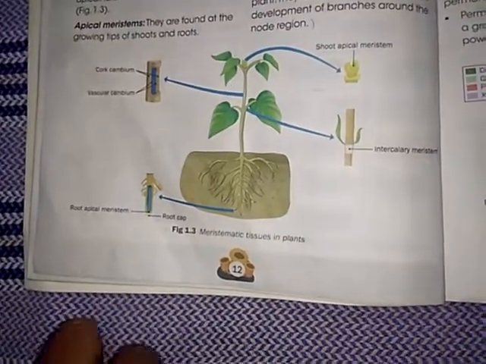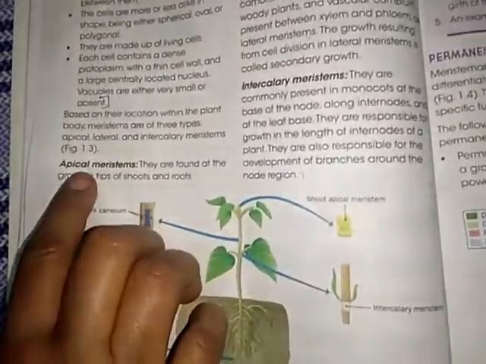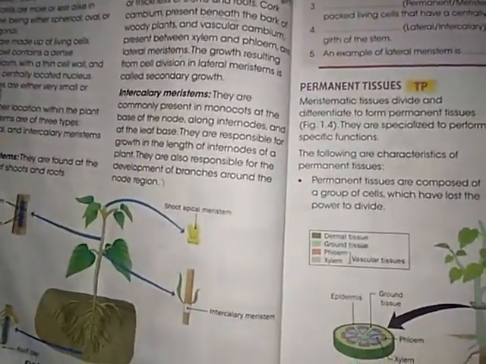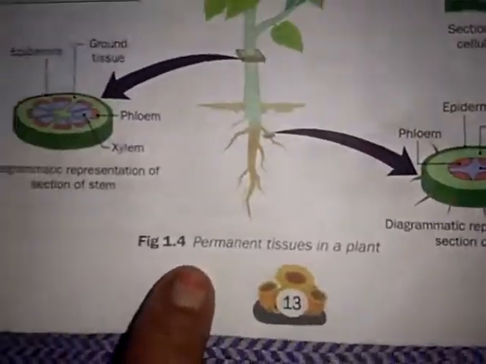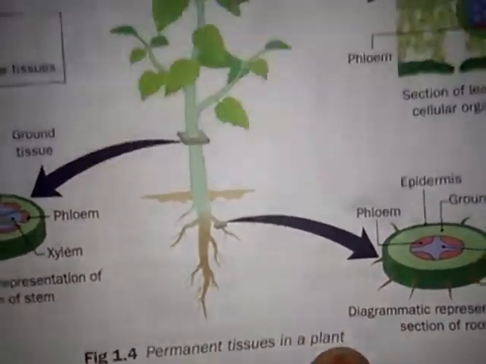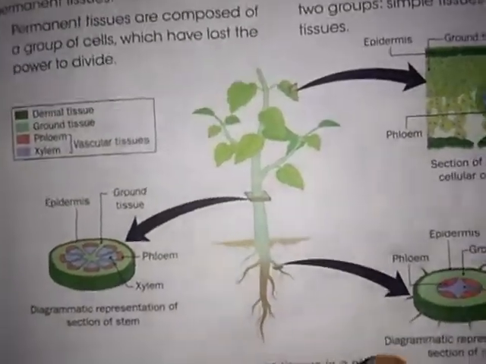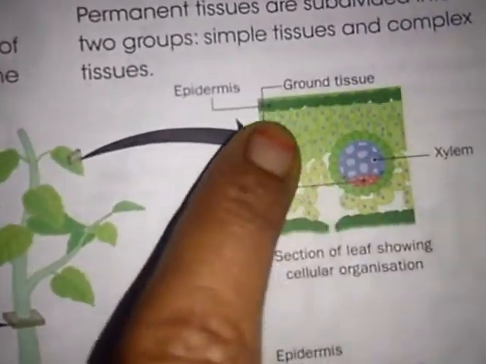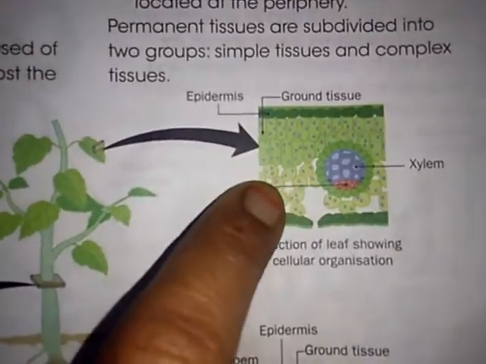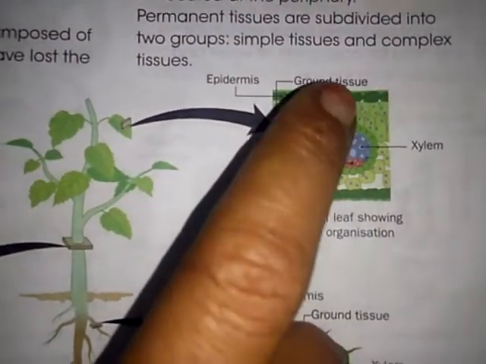In the previous class, we have learnt about types of meristematic tissues. Today, we can see about permanent tissues and their types. Already you know that a group of cells is called tissues. What is the meaning of tissues? Group of cells is called tissues.